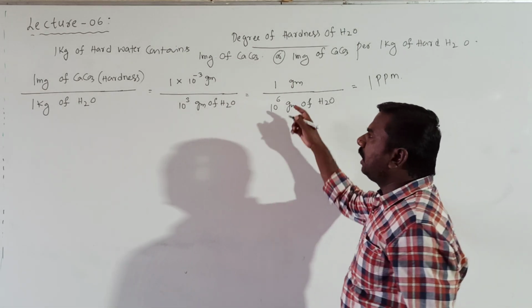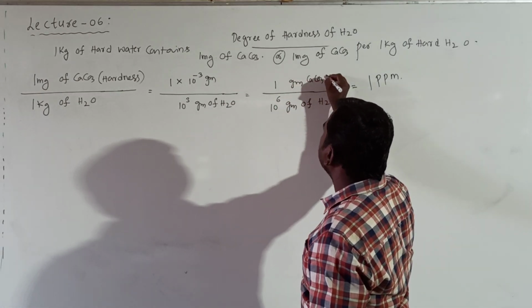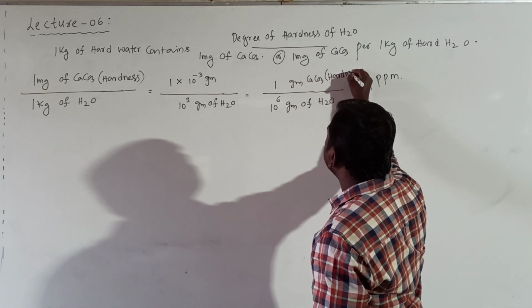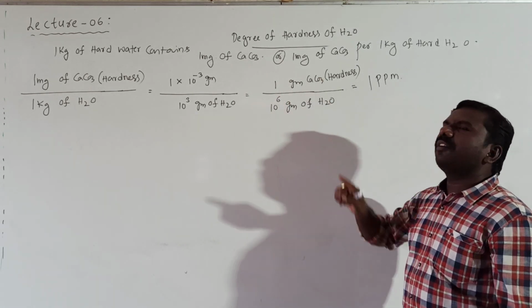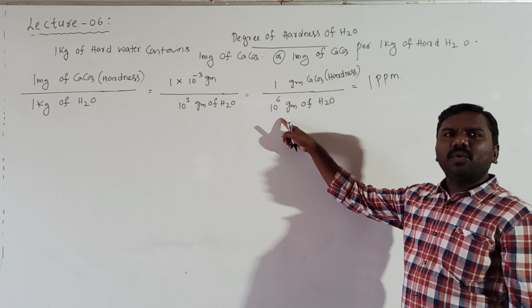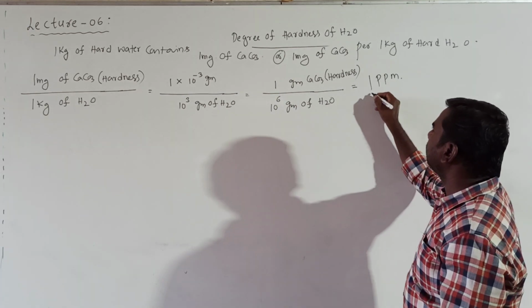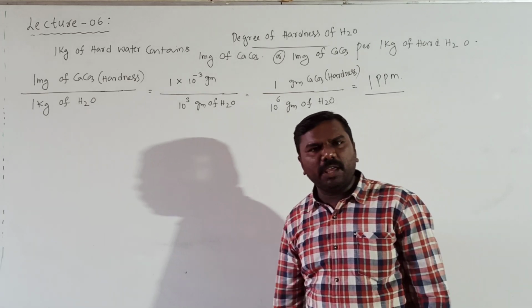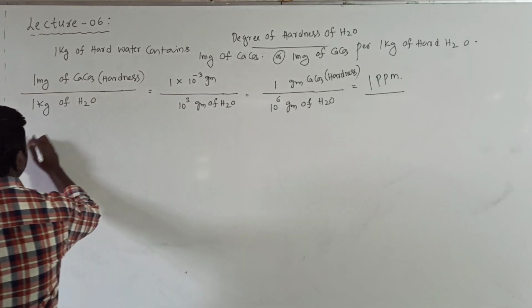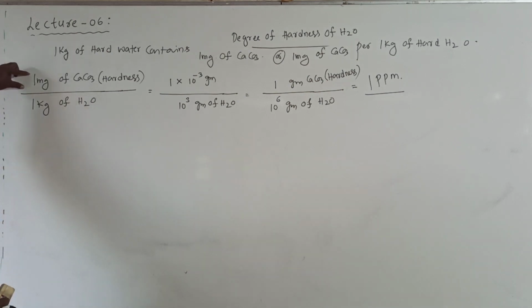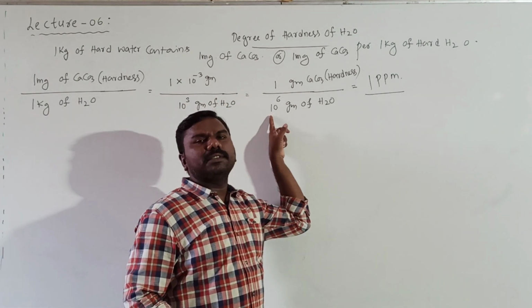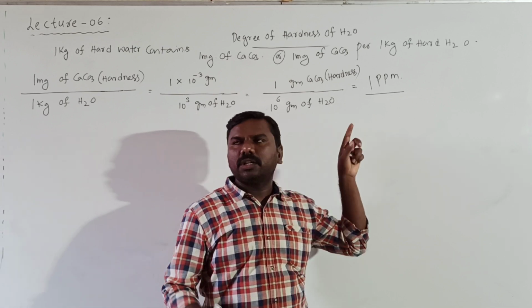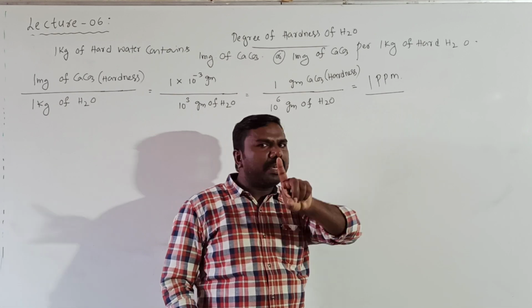There it is. It is 1 gram of CaCO3. It is also called hardness of water. Understood? 1 gram of CaCO3 present in 1 million grams of hard water is indicated with 1 ppm. Right. Another idea: 1 milligram of CaCO3 per 1 kg of water is equal to 1 gram of CaCO3 per 1 million grams of hard water. Both are equal to 1 ppm.